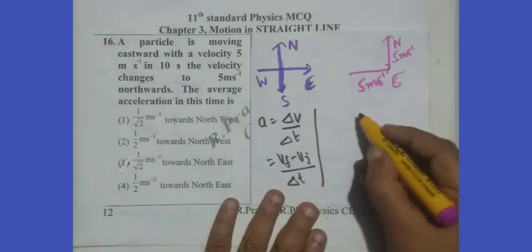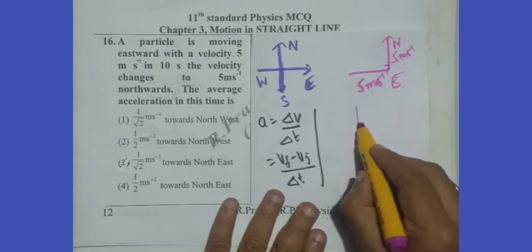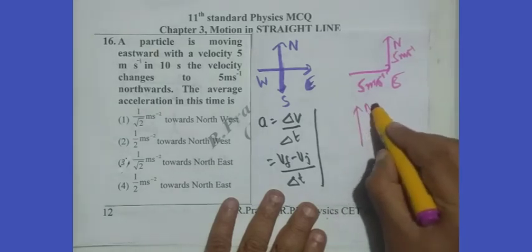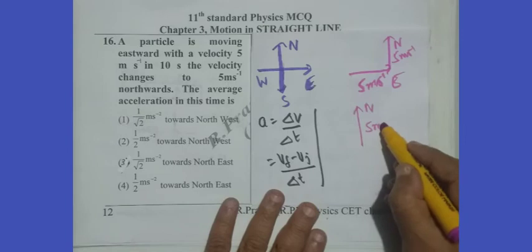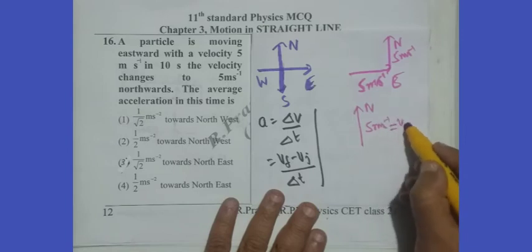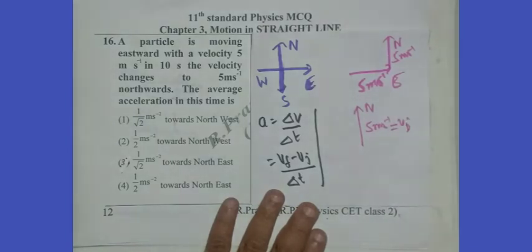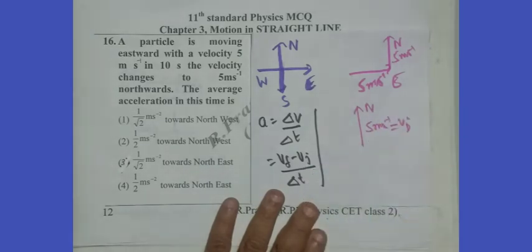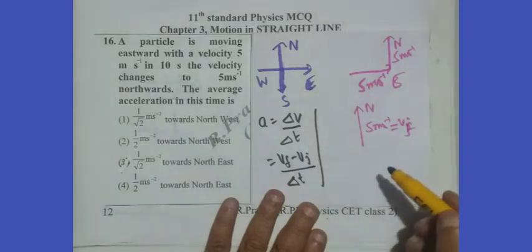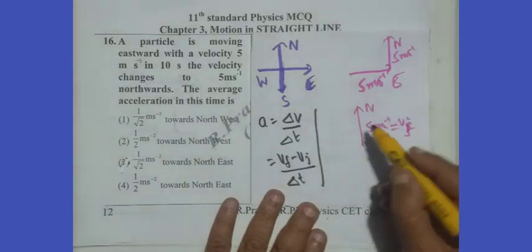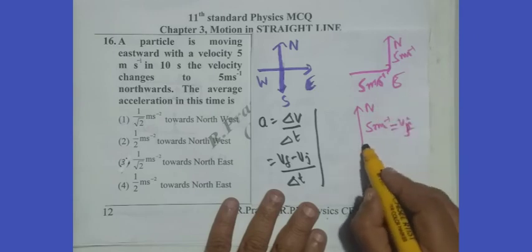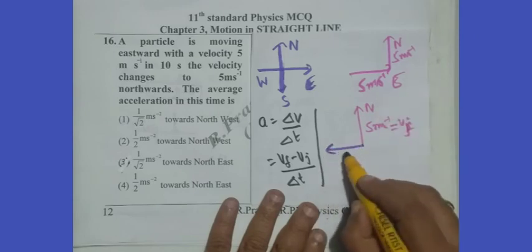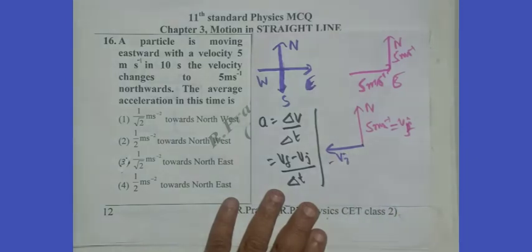Just observe. I write towards north like this, 5 meters per second. This is our Vf, final velocity. Next, we want minus Vi. The initial velocity is eastward, so the minus of that is in the opposite direction. This is our minus Vi.